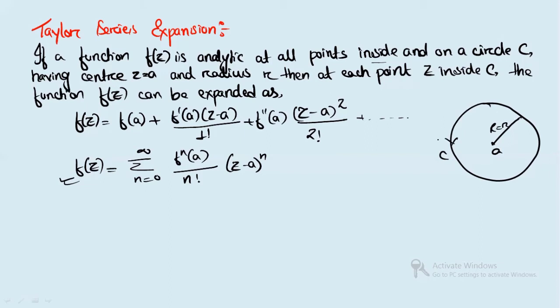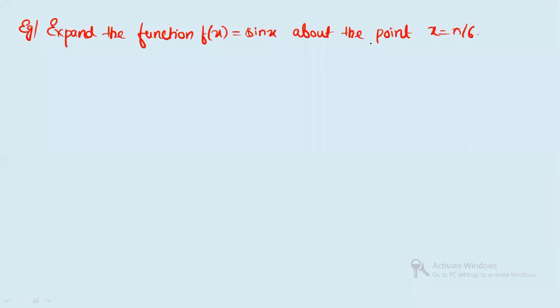Then we can expand the function f(z) inside C at each point z as this. Clear? So this is the Taylor series expansion. You have to just remember this expansion. Then we will solve a few questions. So now let's see an example.